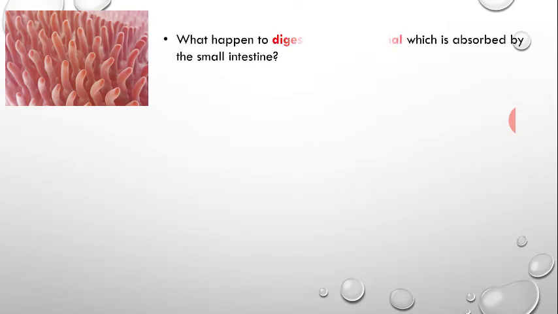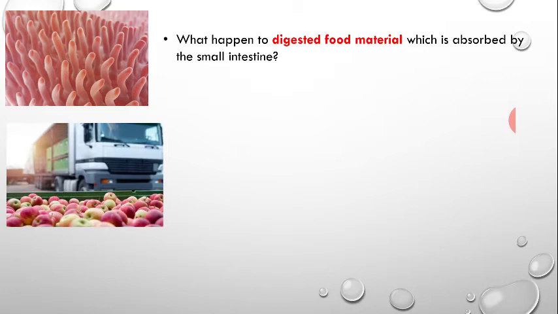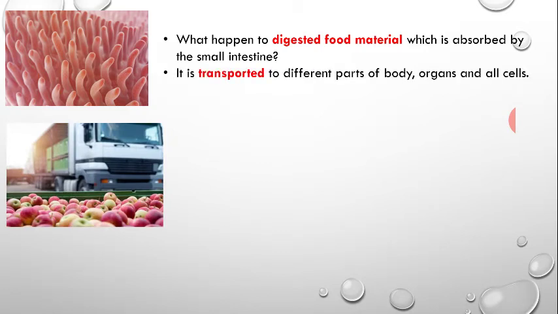Let's start the chapter with a simple understanding of villi. We have studied that villi are finger-like projections on the inner surface of the intestine, and their main function is to absorb the digested food. But now the question rises: what happens to the digested food once it is absorbed by the intestine? The answer is simple, it is transported to the body parts, organs and all cells.